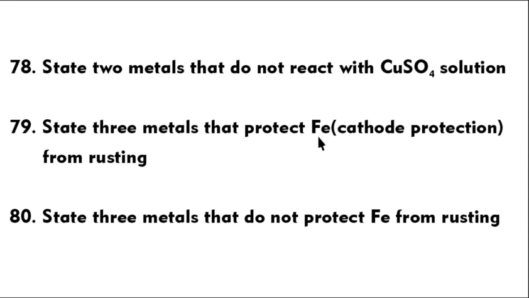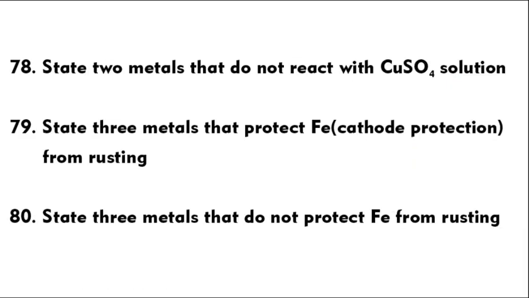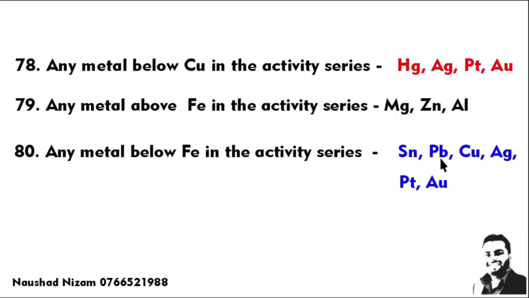Rusting means iron becomes oxidized. Iron reacts with oxygen and water. So instead of iron, elements more reactive than iron will react and protect iron. Those above iron, like magnesium, zinc, aluminium, protect iron from rusting. Metals below iron, like tin, lead, copper, silver, cannot protect iron from rusting because they are not reactive. Instead of them, iron will become oxidized and rusted.